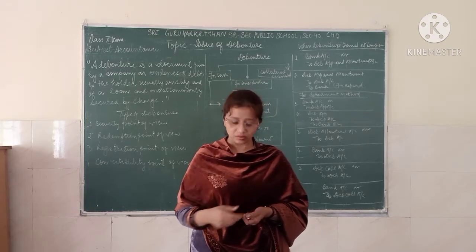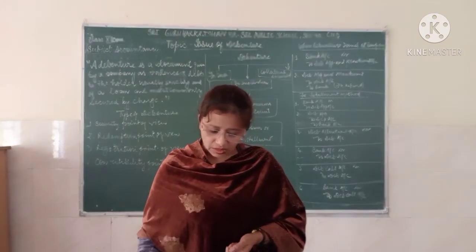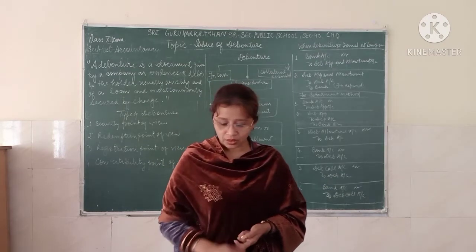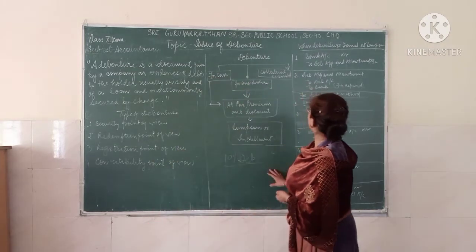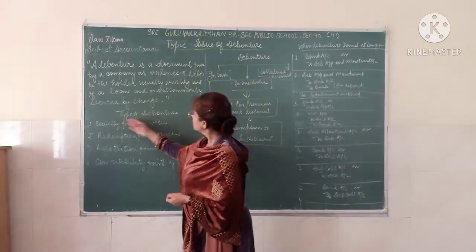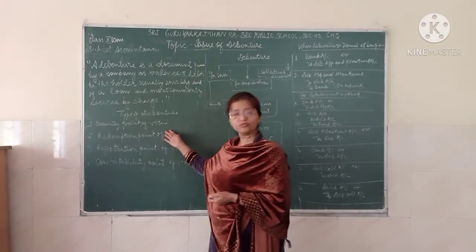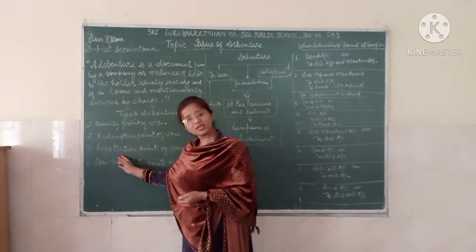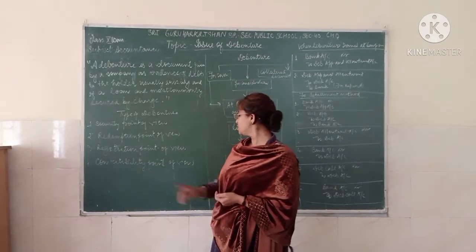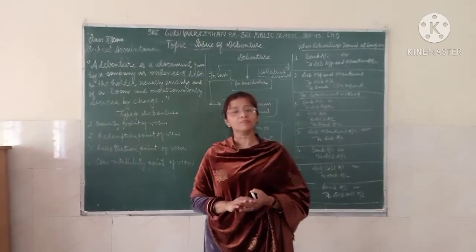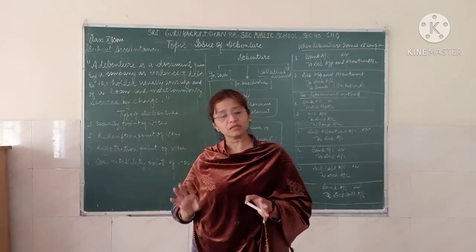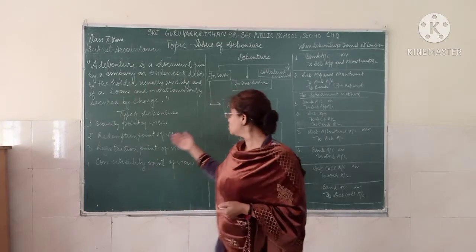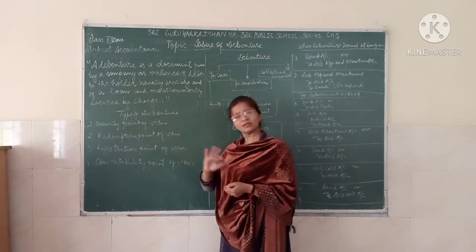The company is bound to pay the interest. Now, there are types of debentures. On some basis, there are different types of debenture. On the basis of the security point of view, we have two types. On the basis of the redemption point of view, the registration point of view, and the convertibility point of view. So we have basically four domains on which we divide or classify our debentures. Each and every point of view has two types.